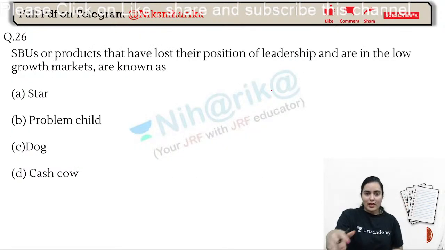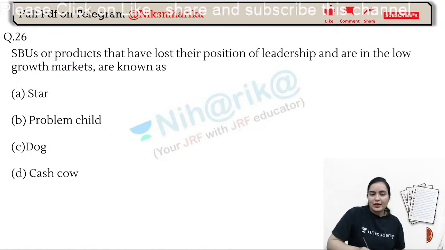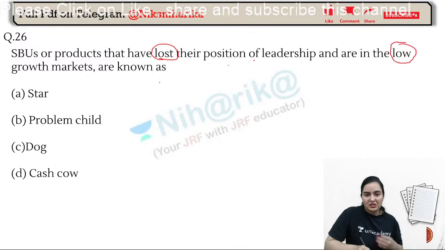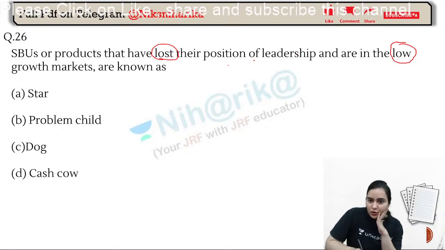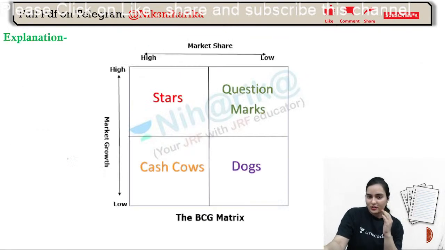Awesome. Now, SBU or product that have lost their position of leadership, and also they are low growth markets. Super easy. I will count it in super duper easy questions. Lost their position also, that means low market growth, low market share. Both low. No confusion, great combination. So both low will be what? Dog.